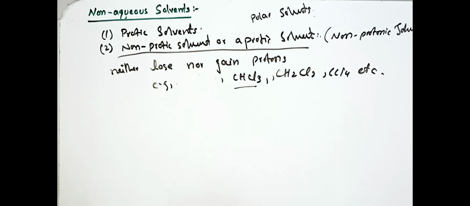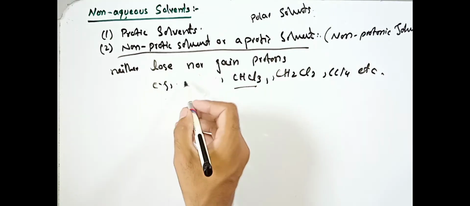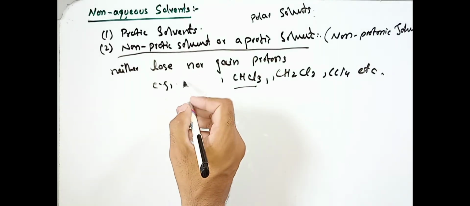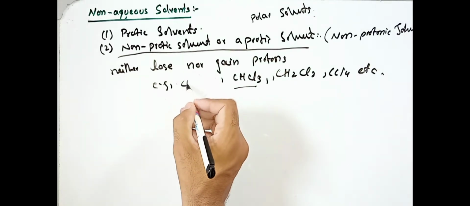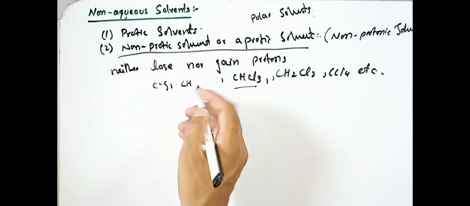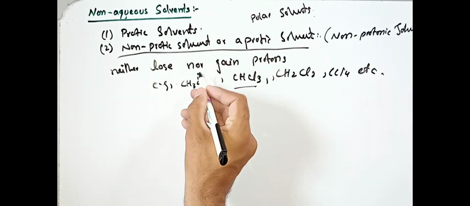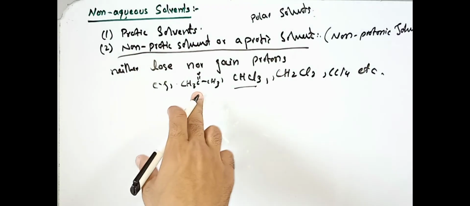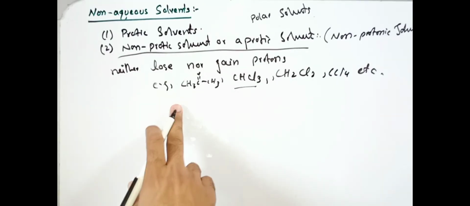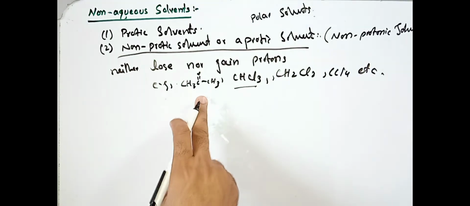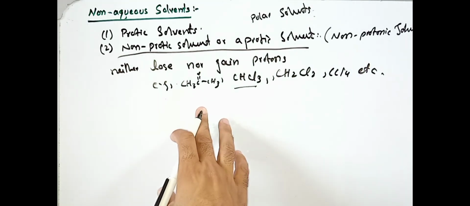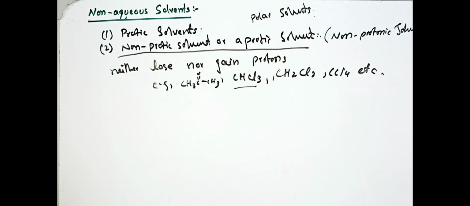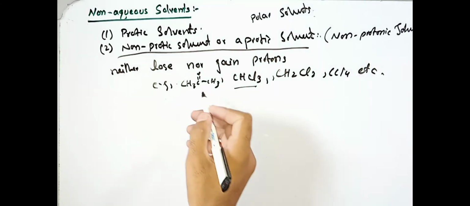These are non-protic solvents. Similarly, for organic ketone, or you can say acetone, CH3COCH3, these are all polar solvents, but will be called non-protic or aprotic solvents, because no hydrogen bonding formation is possible.